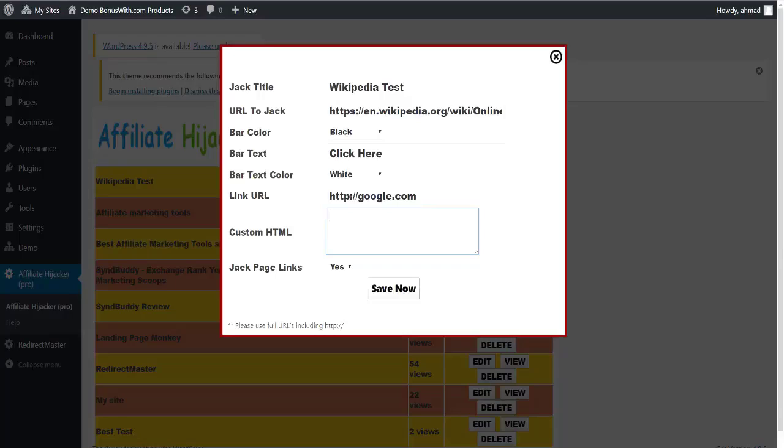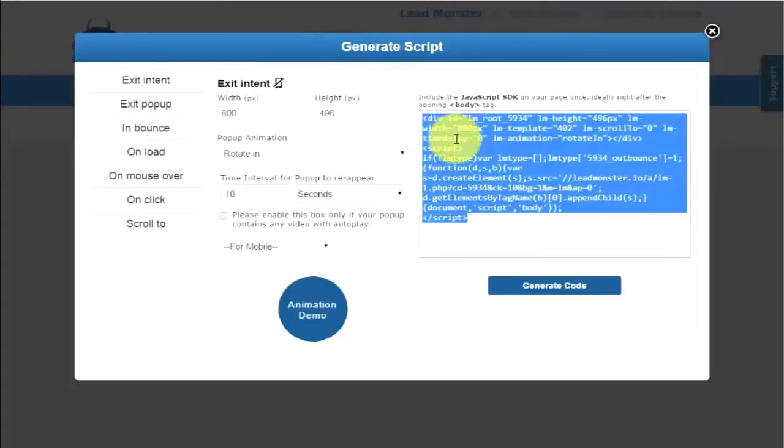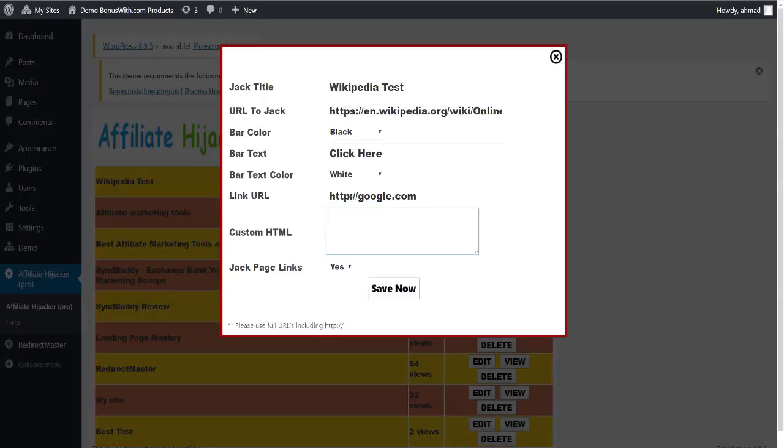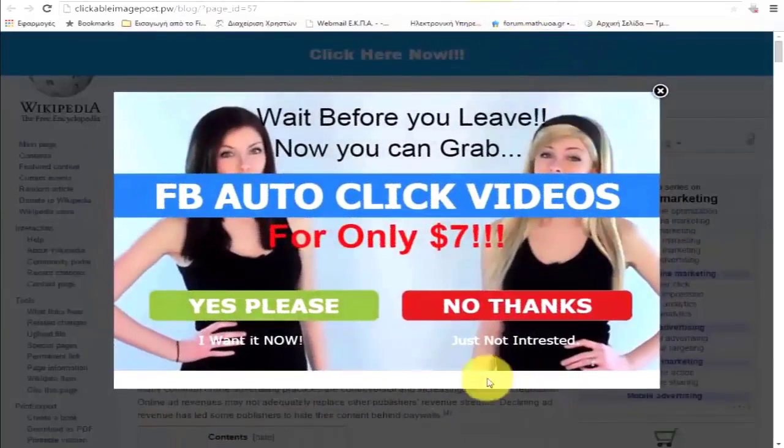So I'm actually going to go over to one of the products that I own, which is Lead Monster. And I actually use this on my own blog as well. So I'm going to grab the code for the pop-up that I'm generating with this particular software. I'm going to go back over to the Hijacker plugin, and I'm going to paste it right inside of the custom HTML section, and I'm going to click on Save Now. Now let's view the page this time. And now you can see my pop-up is actually showing over my jacked page.